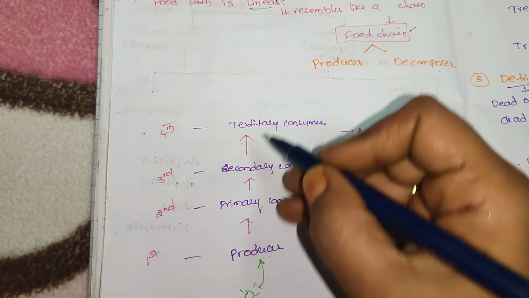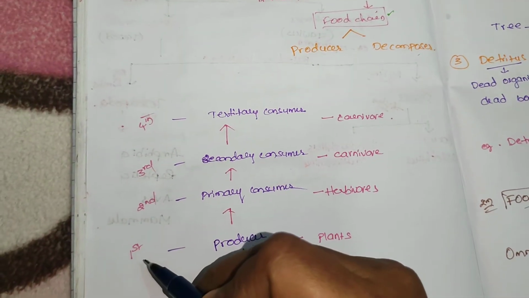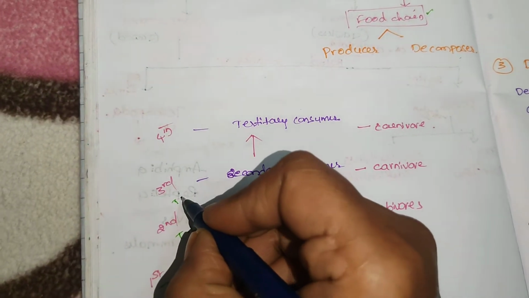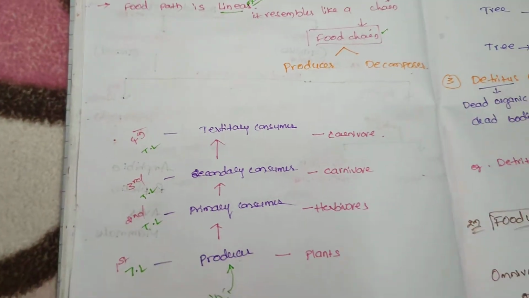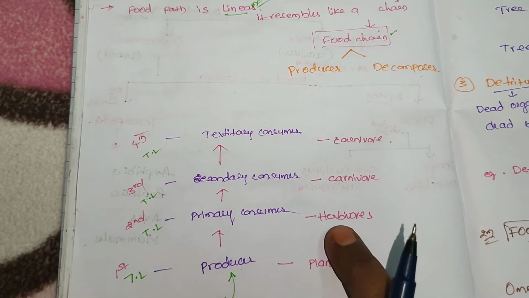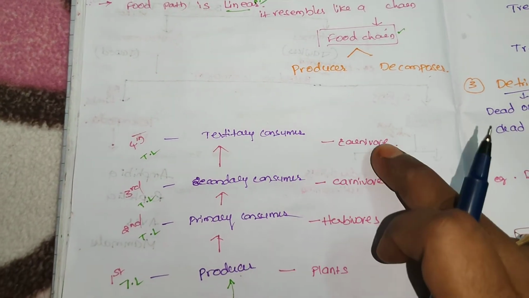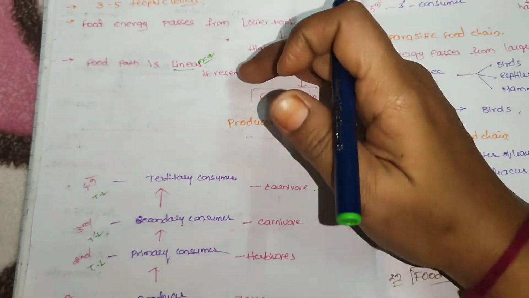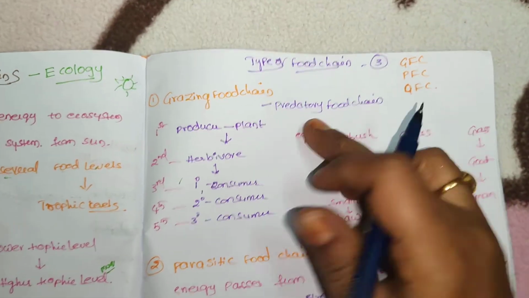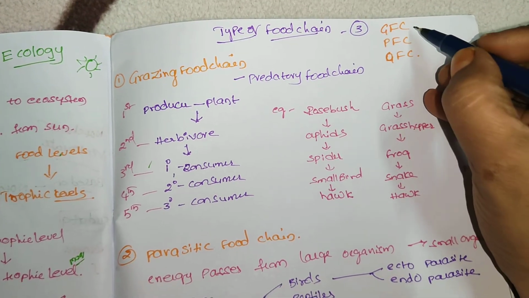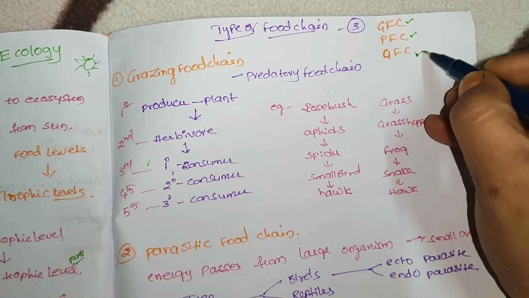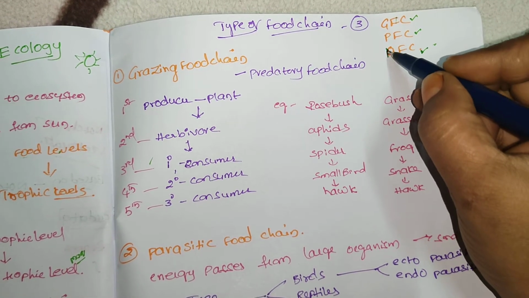Each individual level is called a trophic level: first trophic level, second, third, fourth. The first trophic level is occupied by producers, the second by herbivores, and the third and fourth by carnivores. So these are food chains and trophic levels. In the food chain we have 3 types: grazing food chain, parasitic food chain, and detritus food chain.